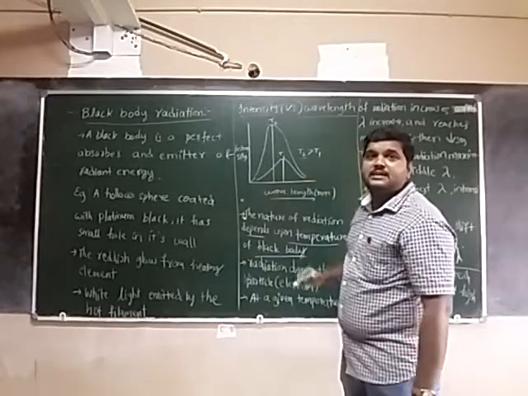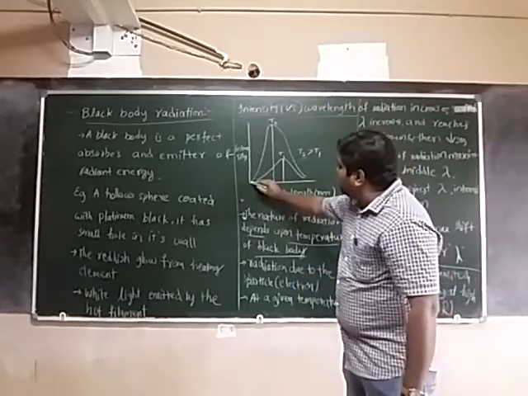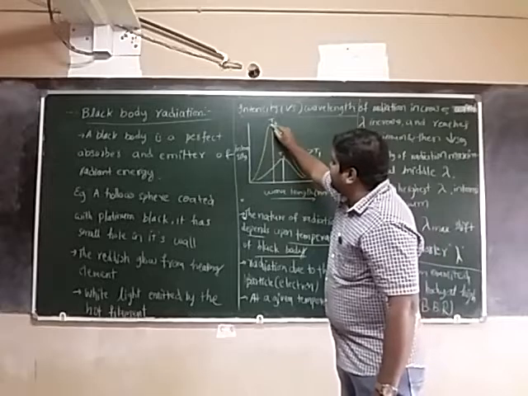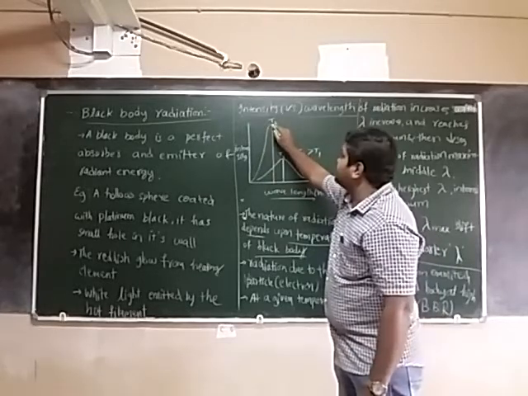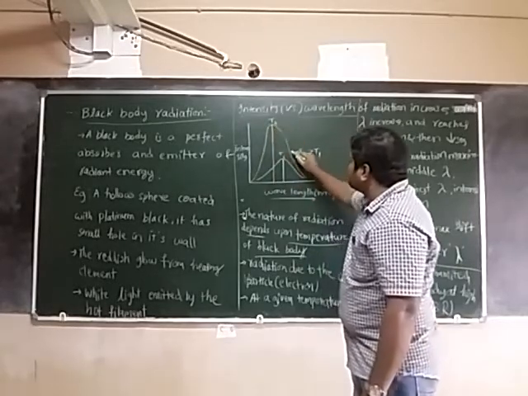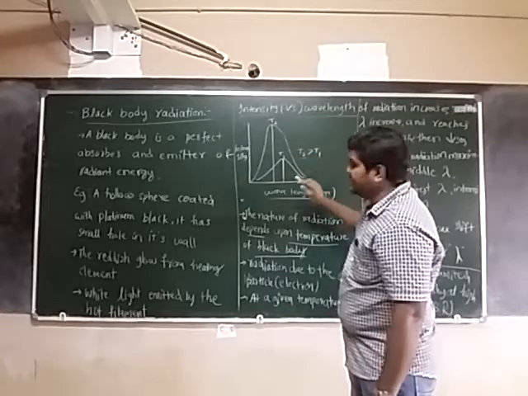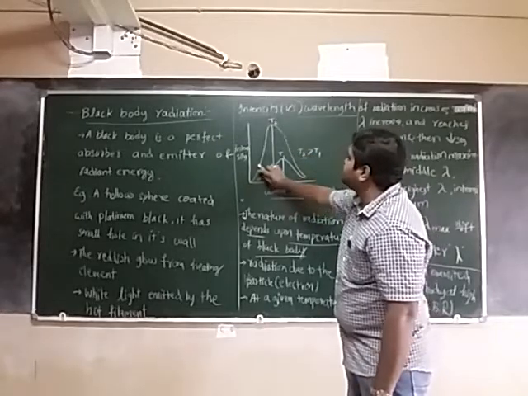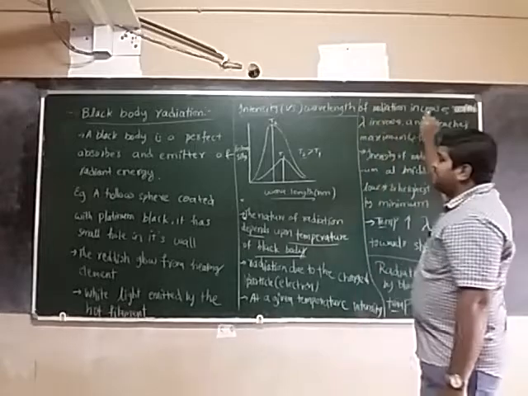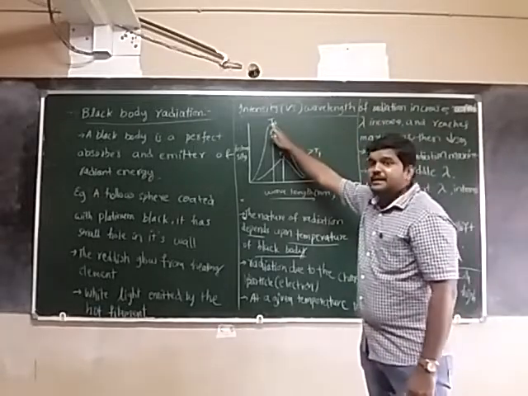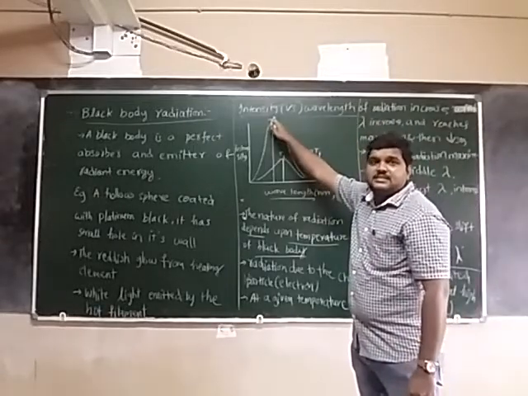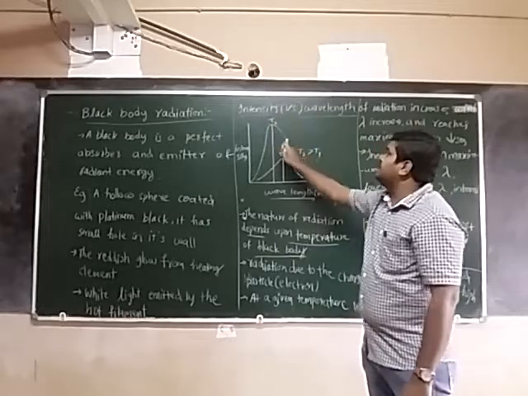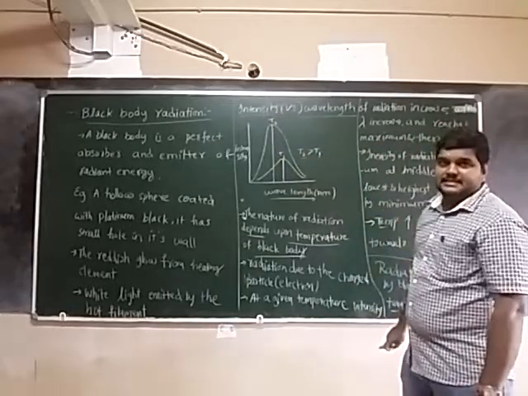At a given temperature, what is happening there? Intensity increases, reaches a maximum, and slowly decreases. At a given temperature, the intensity of radiation increases with increasing wavelength, reaches a maximum, and then the intensity decreases.